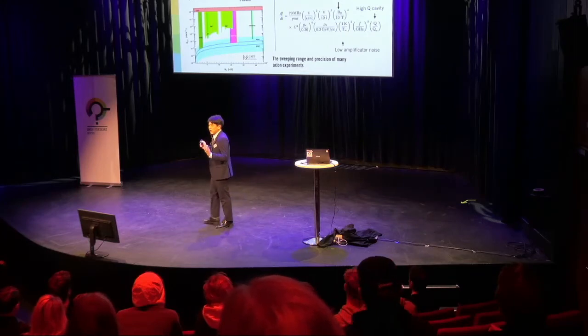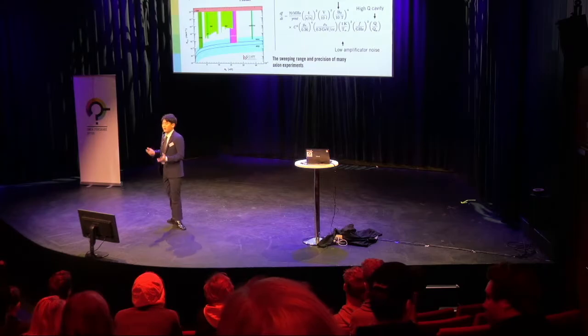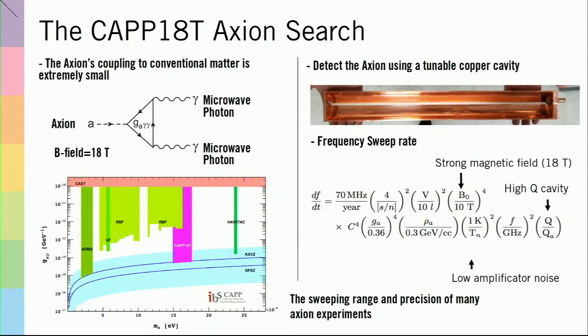We have a transition of axions to 2 microwave photons. It's very weak, but we do have it. So how are we going to see these very weak photons? We have a copper cavity here. We are going to see these microwave photons using the normal modes of this tunable cavity. It's nothing else than just a copper can, but we can tune the effective diameter to tune the normal frequency of it. So we can calculate the frequency sweep rate, which means how many axion frequencies we can test per unit time.